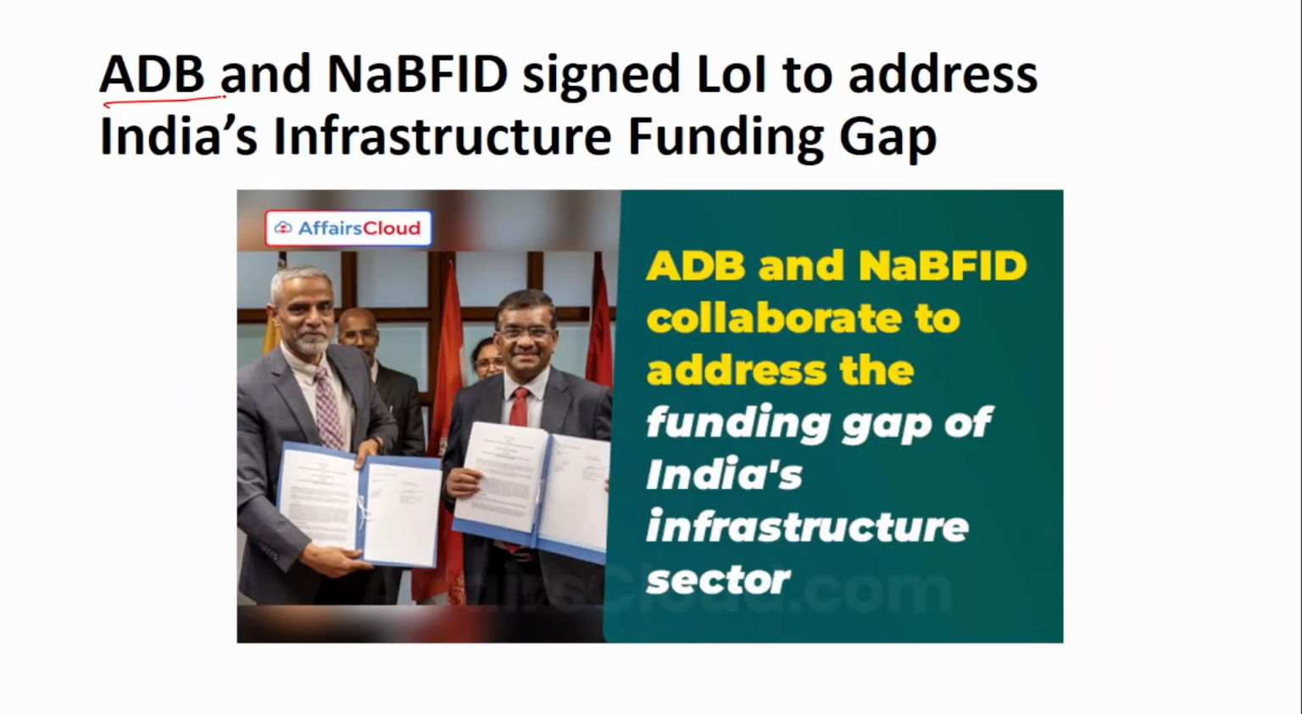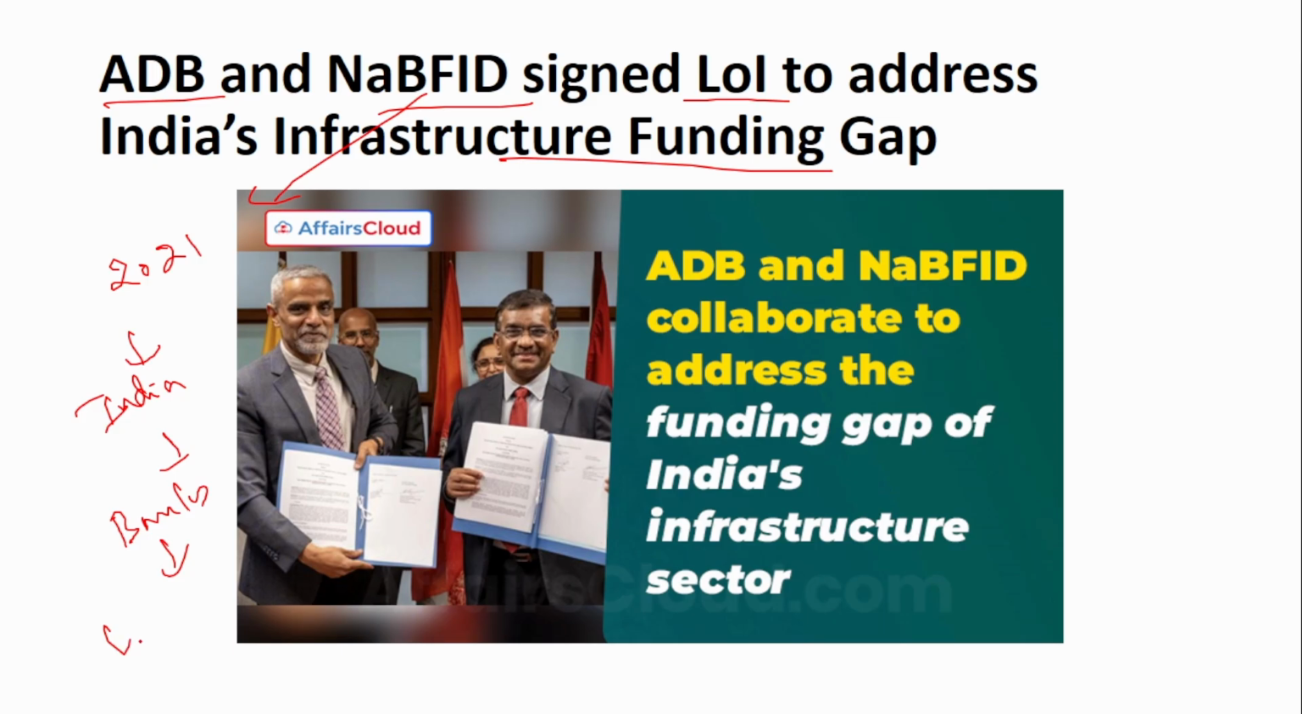Next is that ADB and NaBFID signed a letter of intent to address India's infrastructure funding gap. NaBFID was introduced in 2021. The main thing is that it will fund the infrastructure projects happening in India. Generally, infrastructure projects are funded by the banks, right? These projects tend to be long term. To construct a highway or road, it takes years, 7 years or 10 years or 15 years.